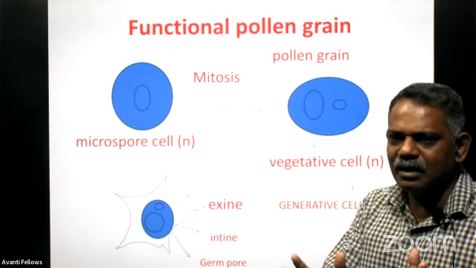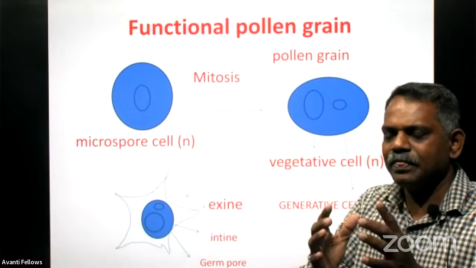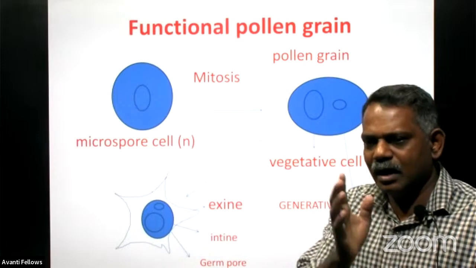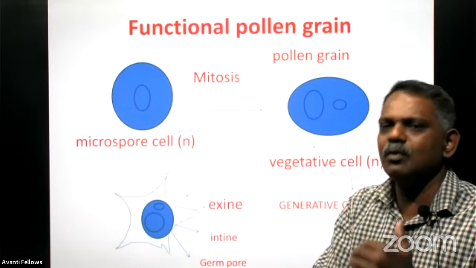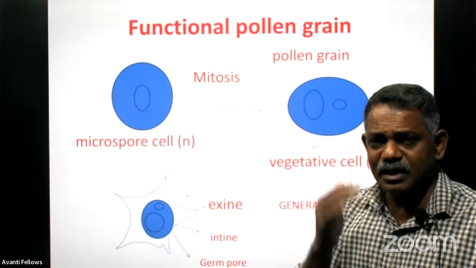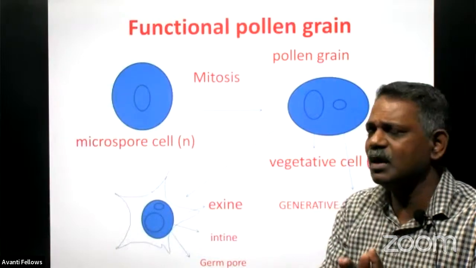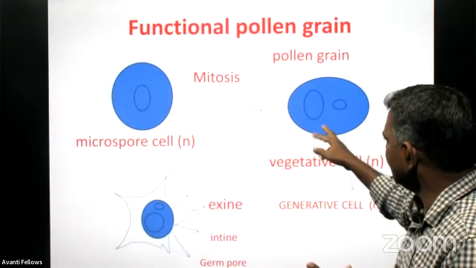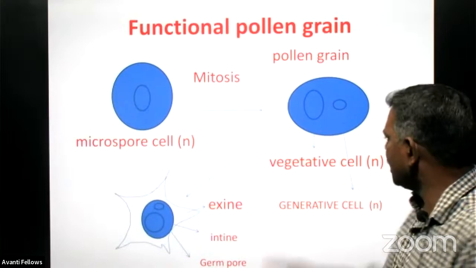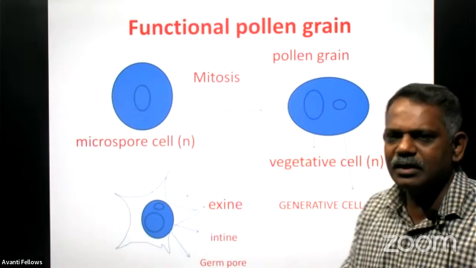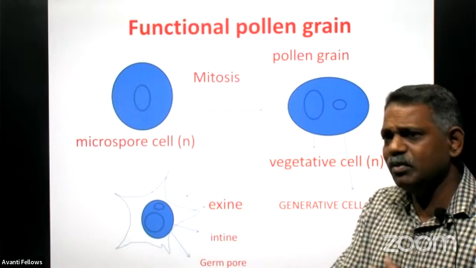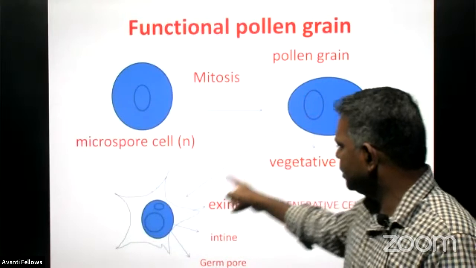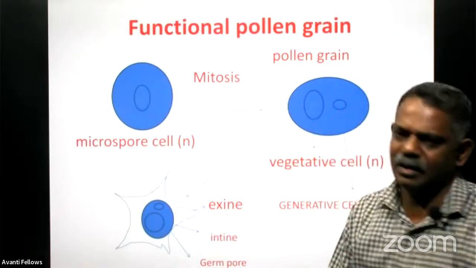The tetrad has four cells, all four haploid only, and in every cell of the tetrad, only the nucleus goes for further division, that is mitotic or equational division only. Whenever this nucleus divides, it produces two nuclei. One is larger and we call it the vegetative cell, and another one is small and we call it the generative cell. So there will be two nuclei or two cells in a pollen grain. And this is the detailed structure of the pollen grain.